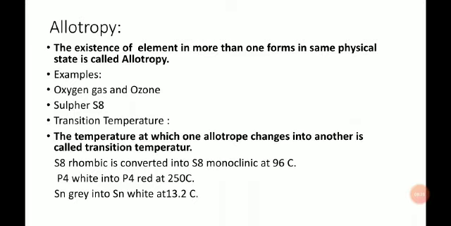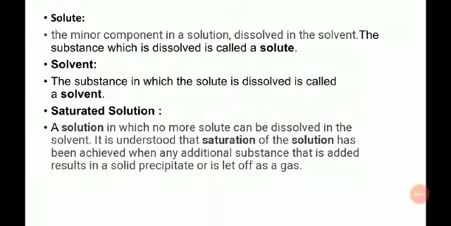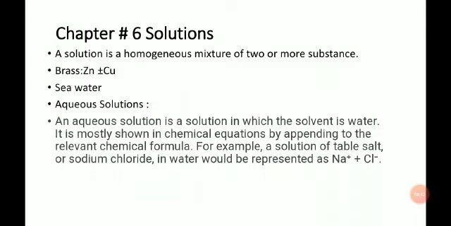Now we start chapter number 6, Solution. A solution is a homogeneous mixture of two or more substances. For example, bronze, at page number 97. Bronze is an example of a solid solution, which is also known as an alloy. Zinc and copper are mixed together and converted into bronze.